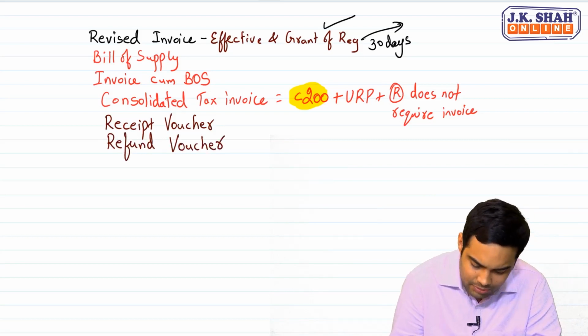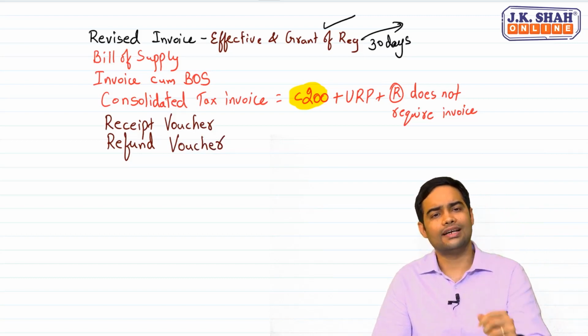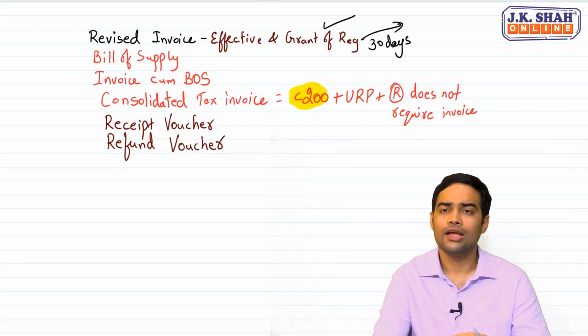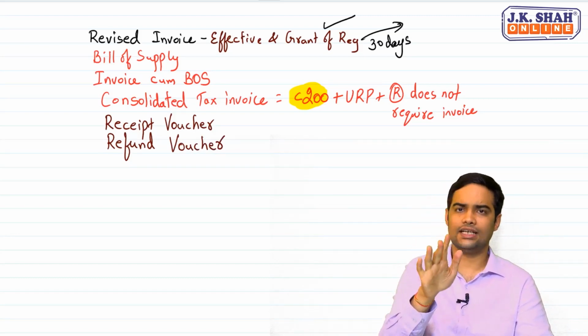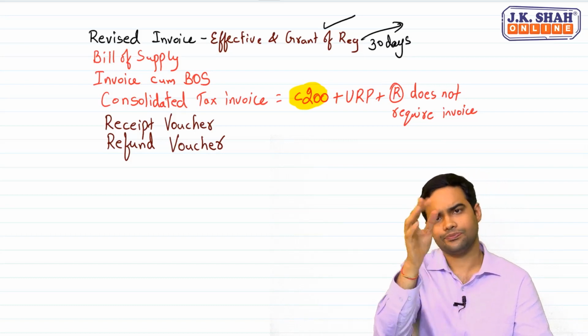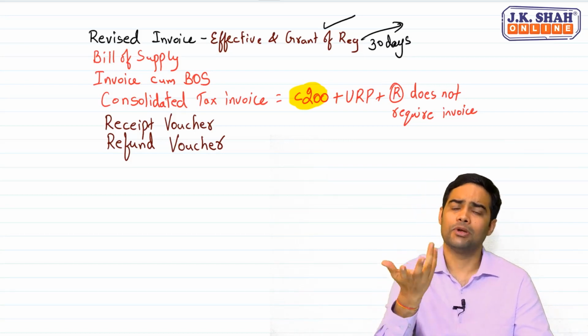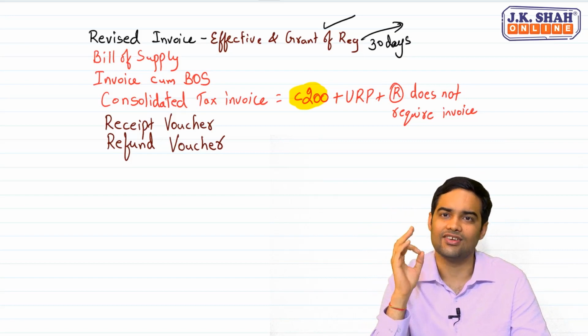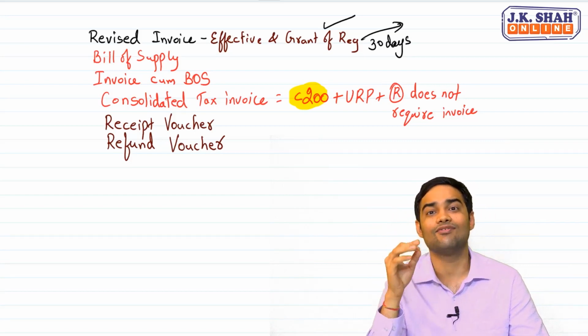But tell me one thing, people. When you receive an advance, it is a receipt voucher. When you refund the advance because the other person has not taken the service, that time you will issue a refund voucher.